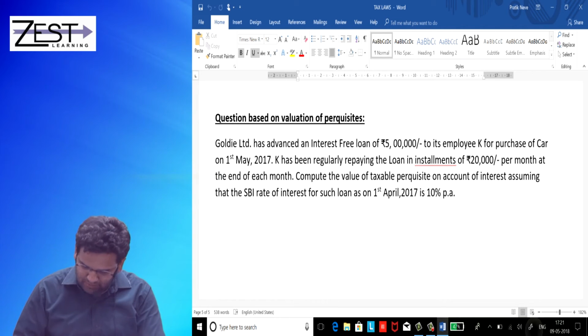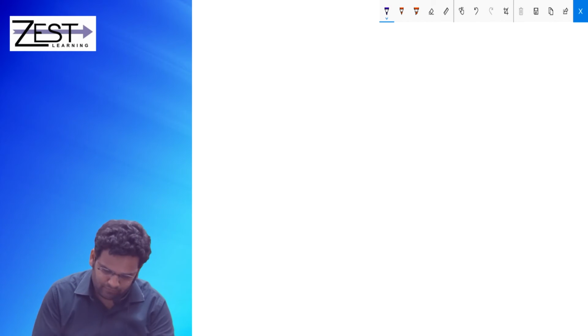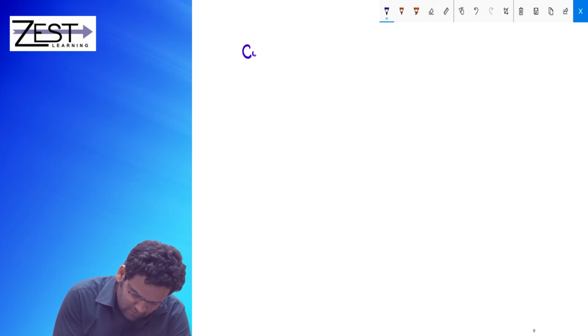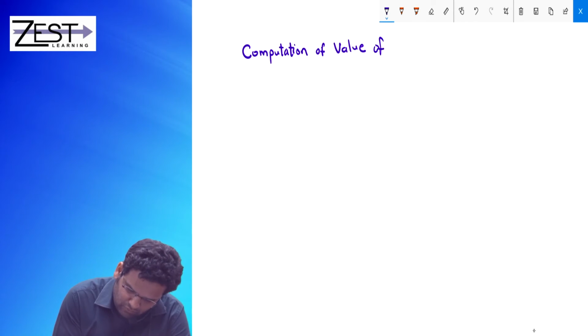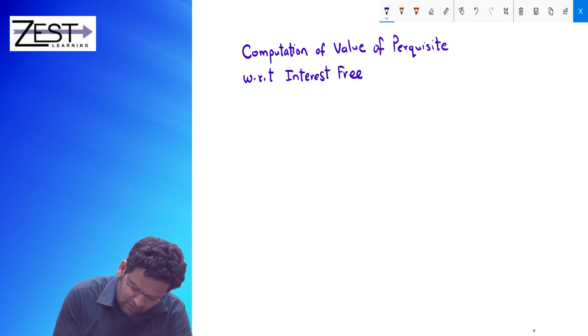Let's see. So, write down. Give the heading, computation of value of Perquisite with respect to interest free loan. Is it interest free?